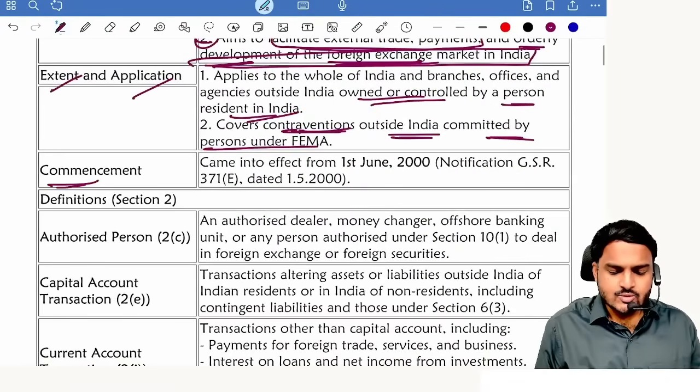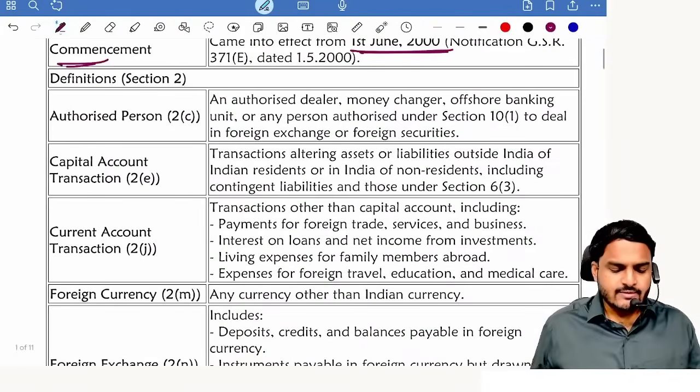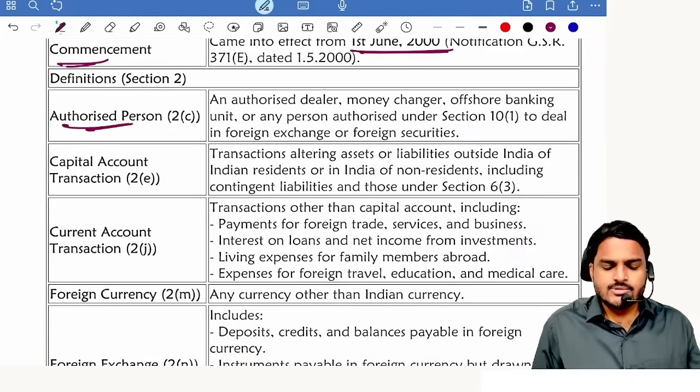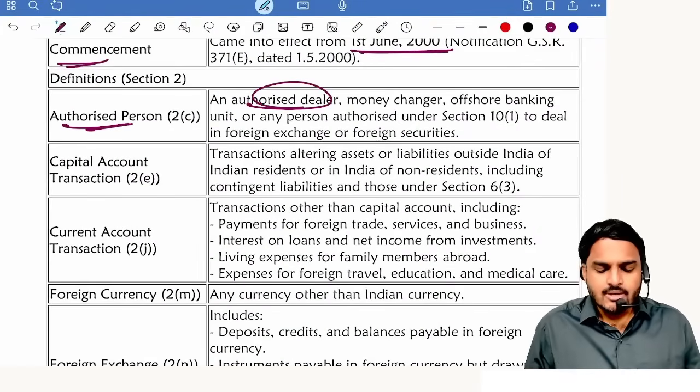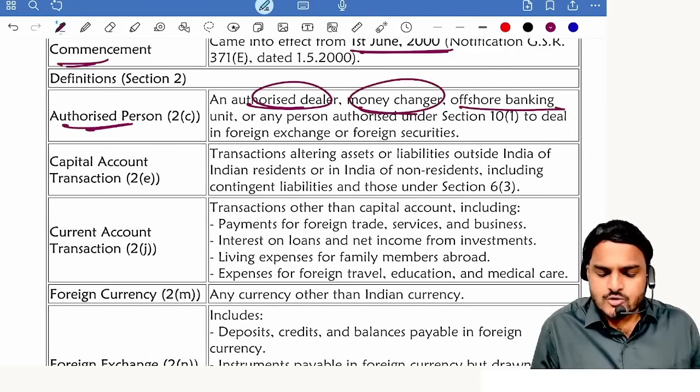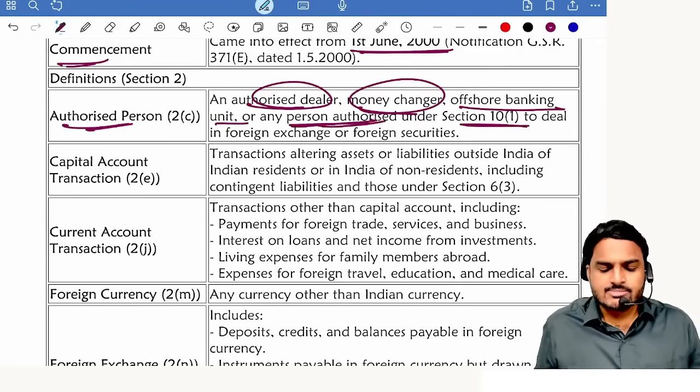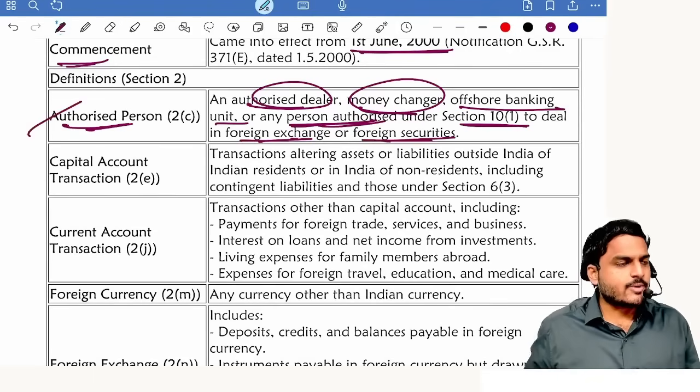Commencement, as I told you, 1st June 2000. Definitions. Authorized person, remember 4 names. Authorized dealer is an authorized person. Money changer is an authorized person. Offshore banking unit is an authorized person. Any person authorized under section 10 subsection 1 to deal in foreign exchange or foreign securities is also an authorized person.